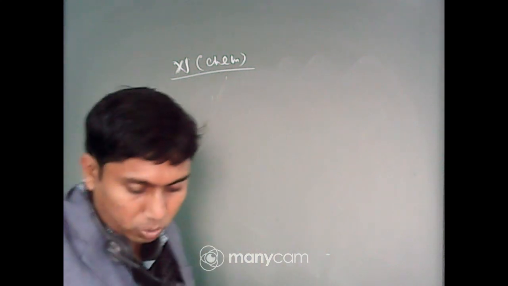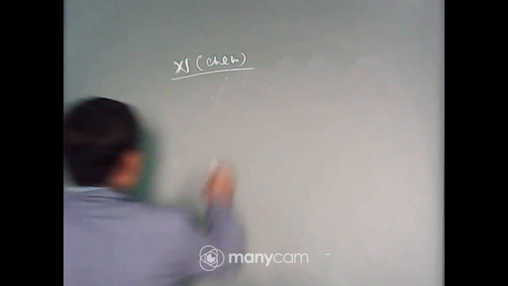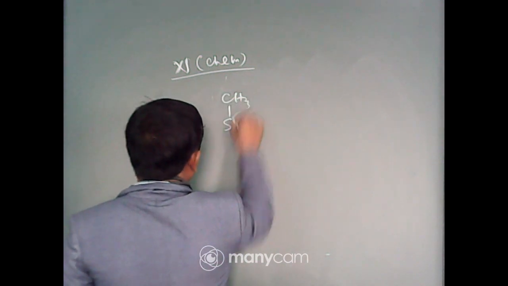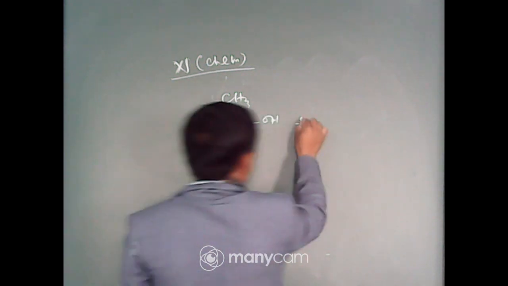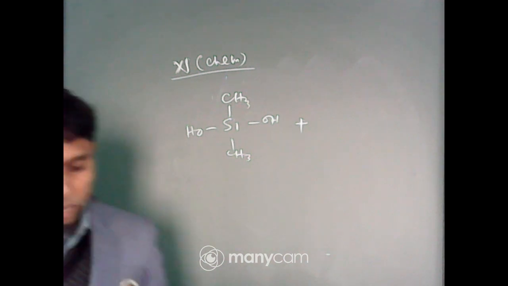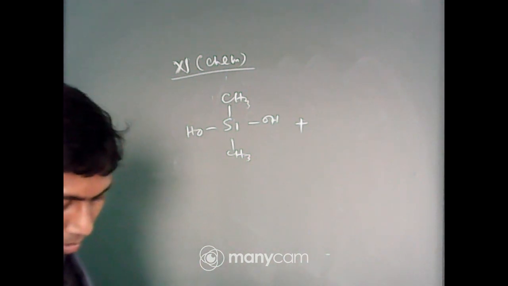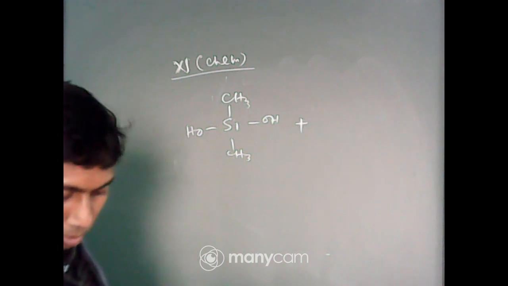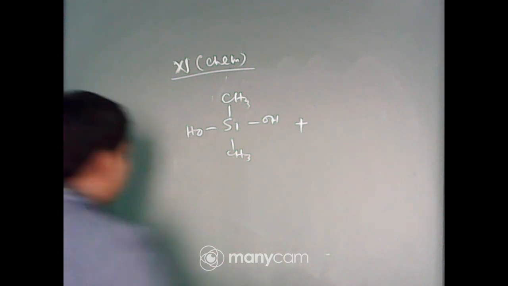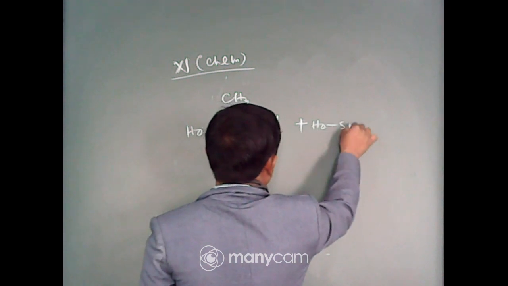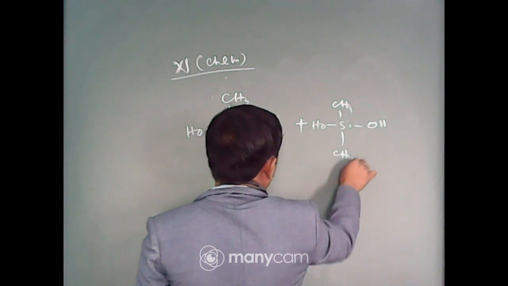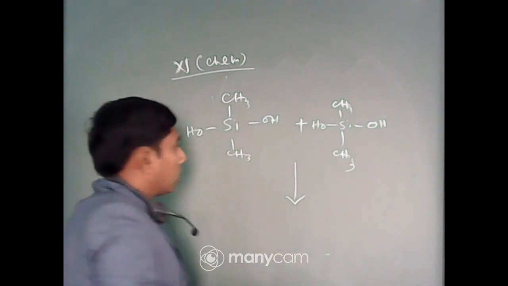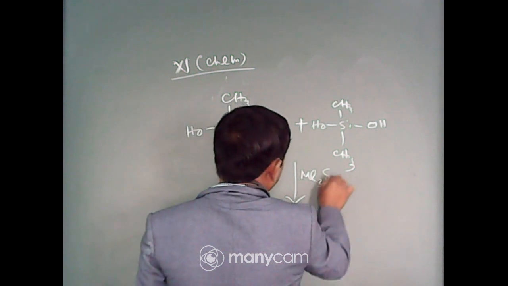What is the reaction? Suppose we have taken one silicone, Si(CH3)2(OH)2, HO, and when it reacts with another one such molecule, the agent is trimethylsilyl chloride, Me3SiCl.